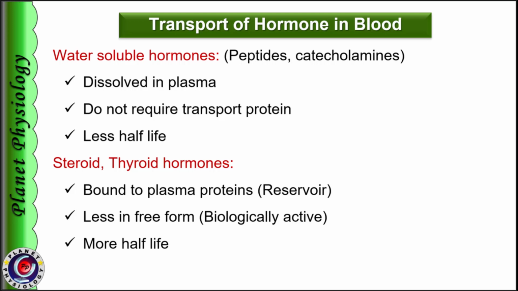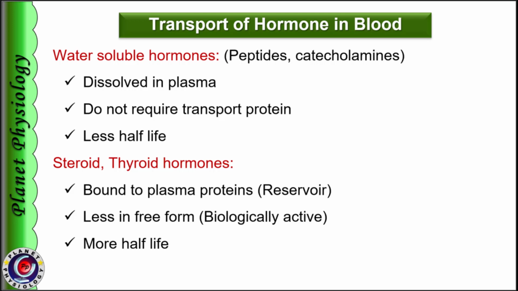Bound form also acts as an inactive pool of the hormone and prevents rapid degradation of the hormone, and hence these hormones have more half-life. For example, the half-life of thyroid hormone is 6 days, where most of the thyroid hormones are present in bound form. Whereas the half-life of aldosterone is just 25 minutes, as a small percentage is transported in bound form.